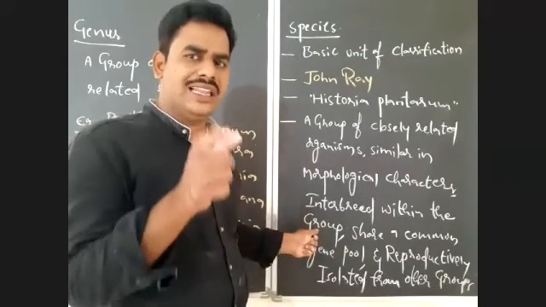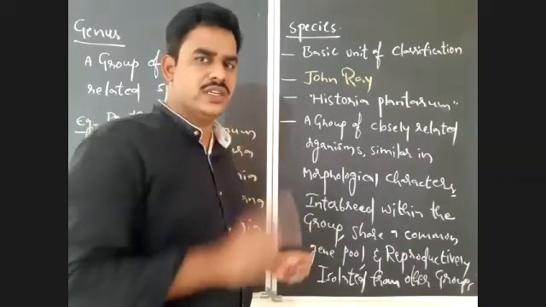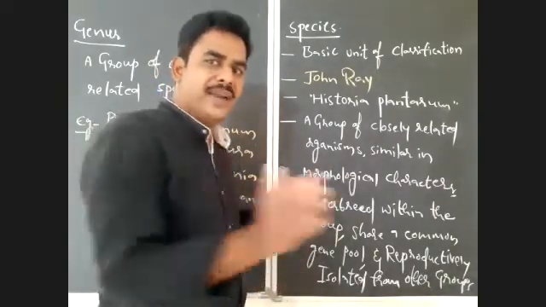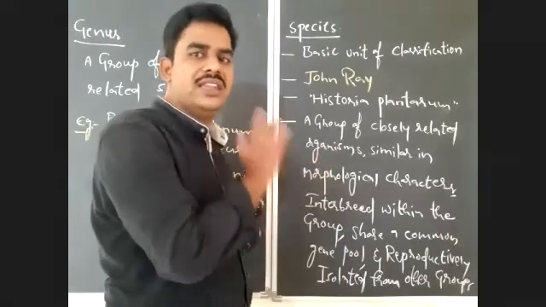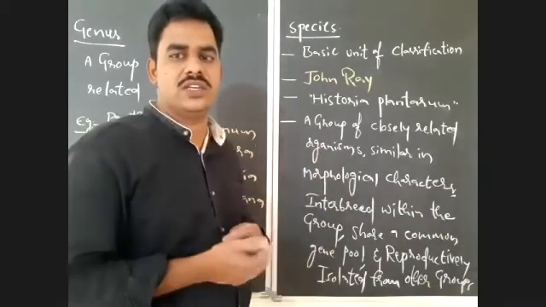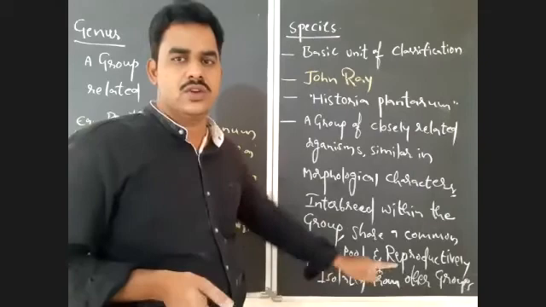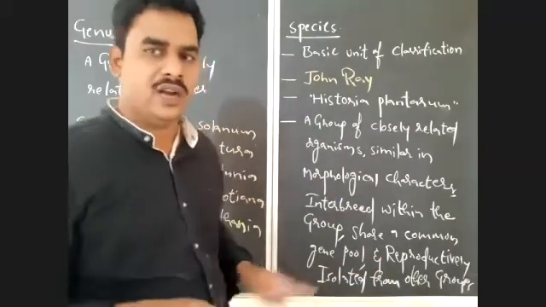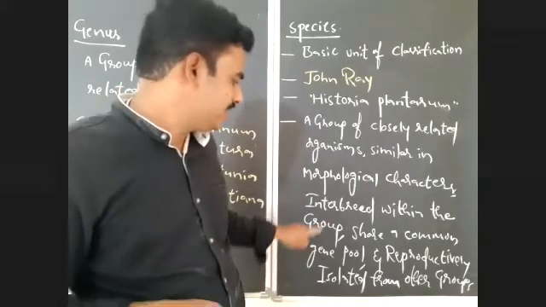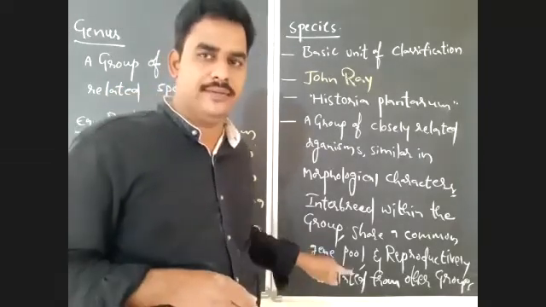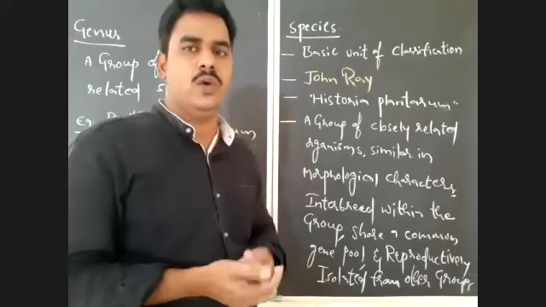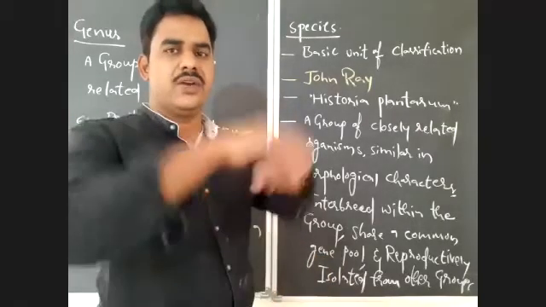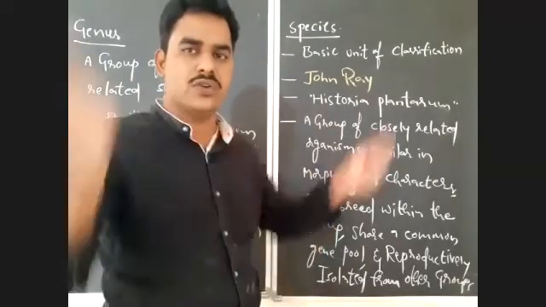So all the organisms that belong to a species will always reproduce within the group, and they are completely separated from other groups in reproduction. That is reproductive isolation. So they are reproductively isolated from other groups. And one word I mentioned here, that is they share a common gene pool. What is this gene pool? Pool means a huge collection or a huge group.